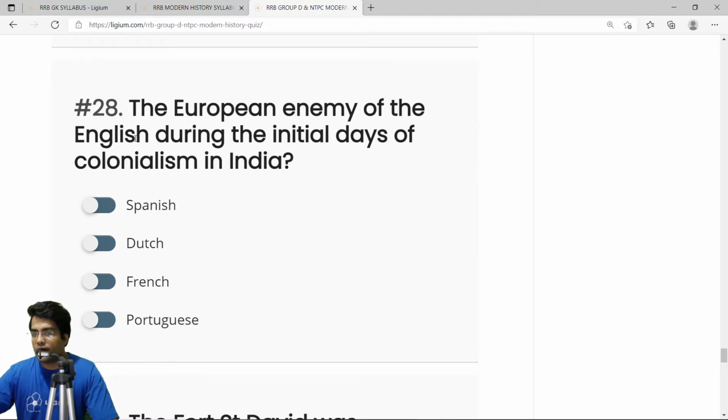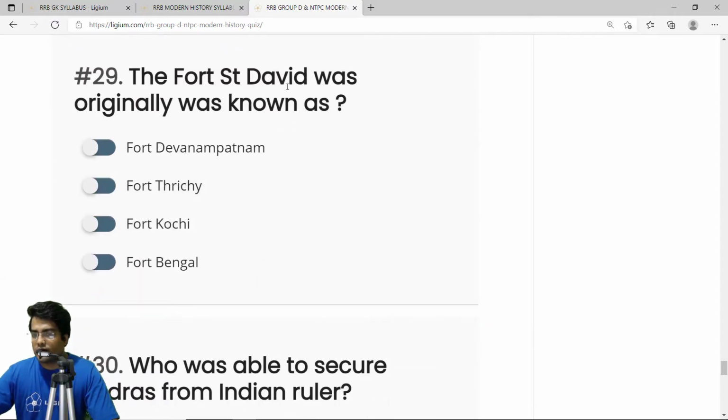The European enemy of the English during the initial days of colonialism in India. Now the Portuguese were one of the first colonialist powers that arrived in India, and the Englishmen had trouble with the Portuguese. So the correct answer is Portuguese. The Fort Saint David was originally known as, so near Madras, there was one place called Fort Devapatnam, and this fort was purchased by the Britishers. After they purchased it, they renamed it Fort Saint David. So the correct answer is Fort Devapatnam.